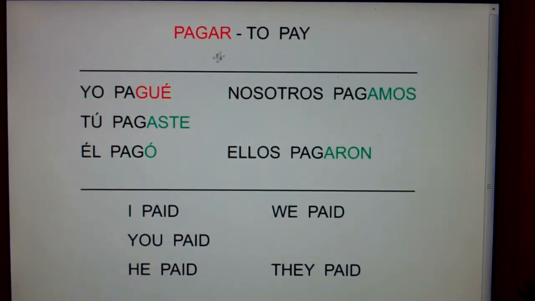You chop off the GAR and you add gay. How are you going to remember that? Well, just think. Garfield, the cat, had a gay old time with the Flintstones. He had a gay old time.